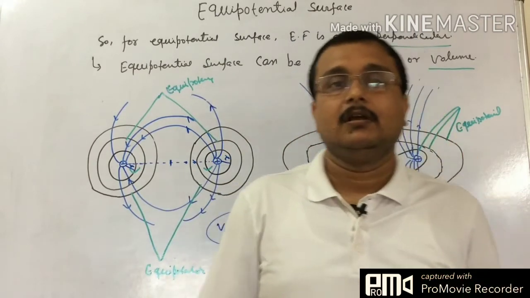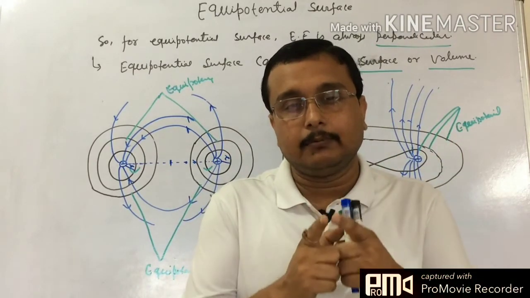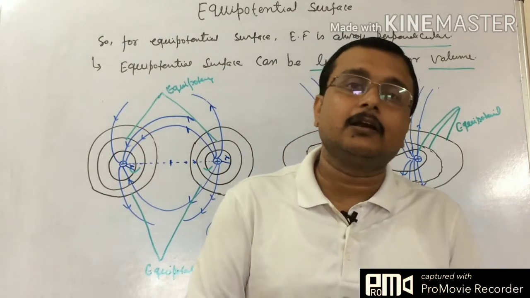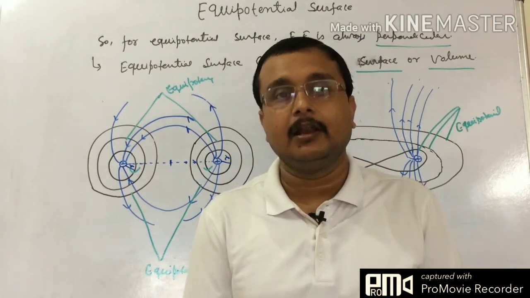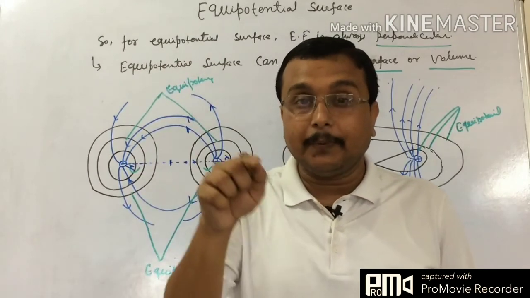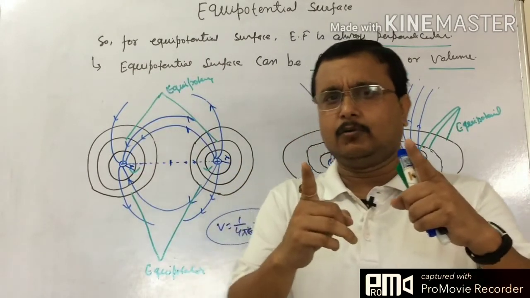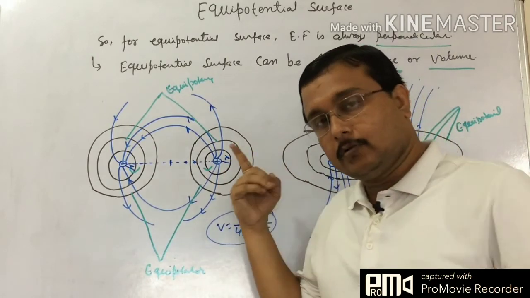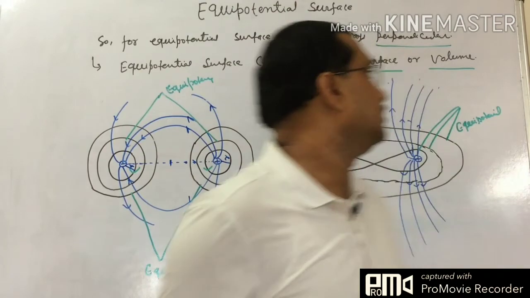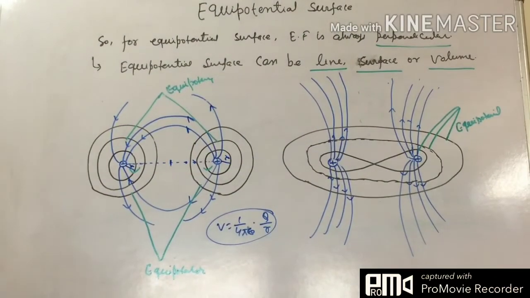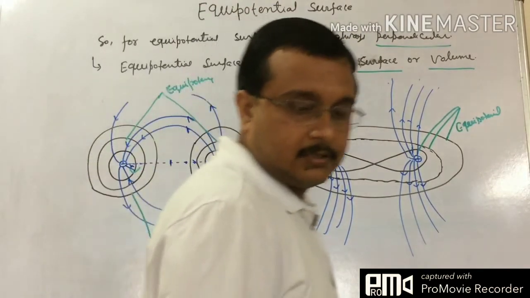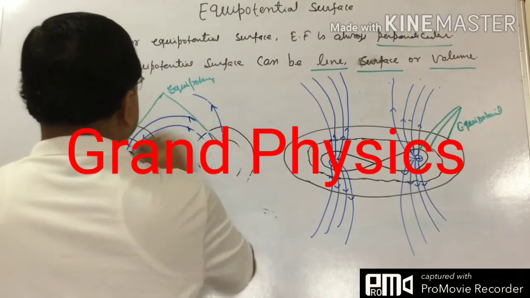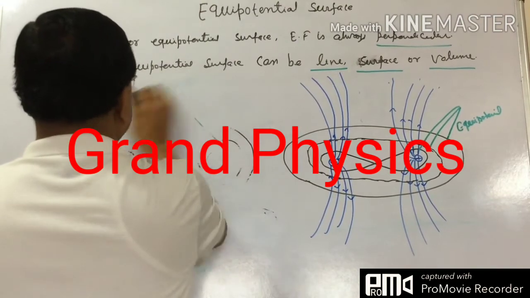Equipotential surface, first of all, we have to pay attention to the fact that the direction of the electric field is always perpendicular to the surface. That we have to consider. Now see some other example, a very interesting example.